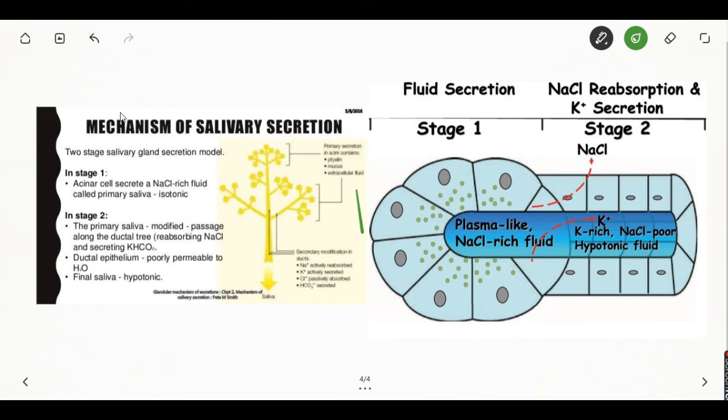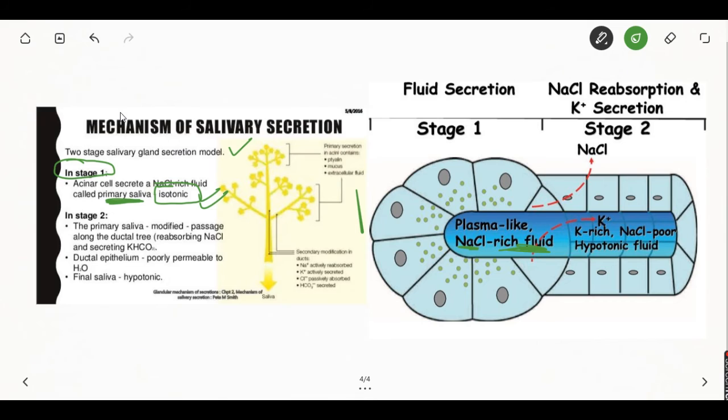So there are two stages of the salivary gland secretion model. Number one, in stage 1, the acinar cells secrete sodium chloride rich fluid, that is called the primary saliva. So that makes the saliva isotonic.